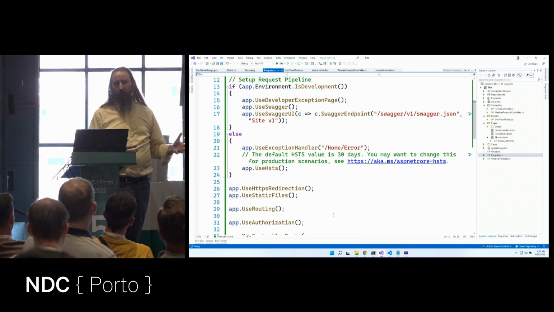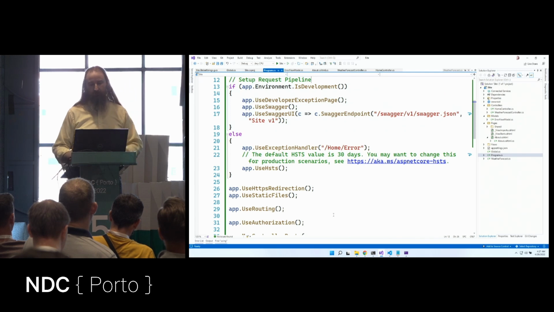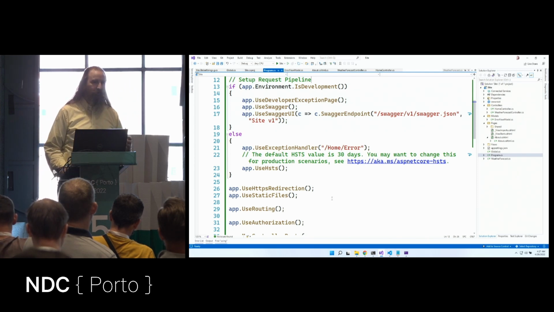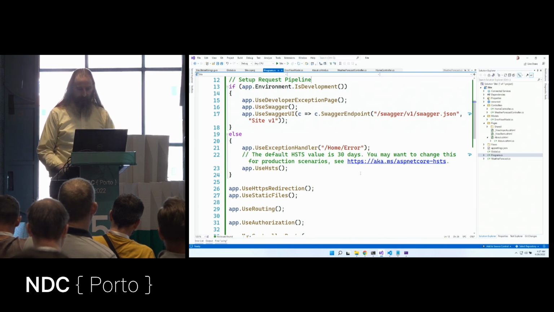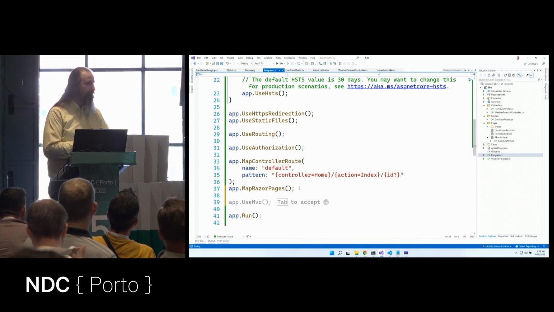We now have controllers that we can separate, views, we can render a different view based on details within our application. And we can use WebAPI where we just spit out JSON or XML instead of views, Razor views. And now we have a fourth paradigm here that is minimal APIs.